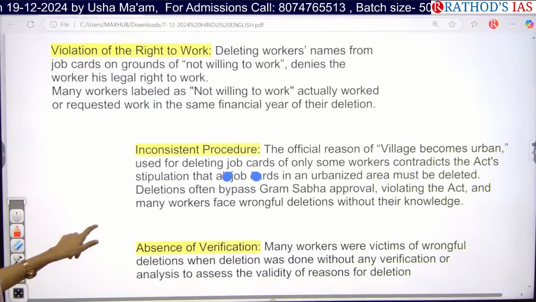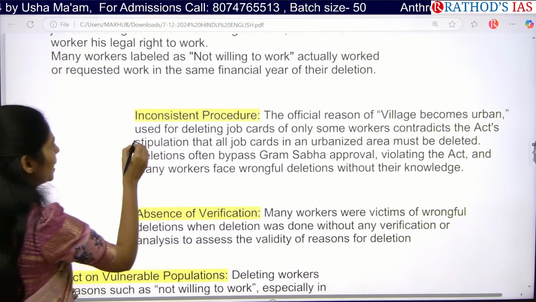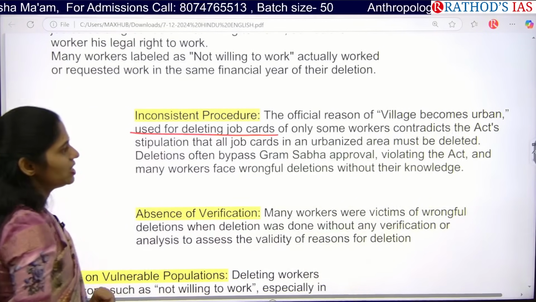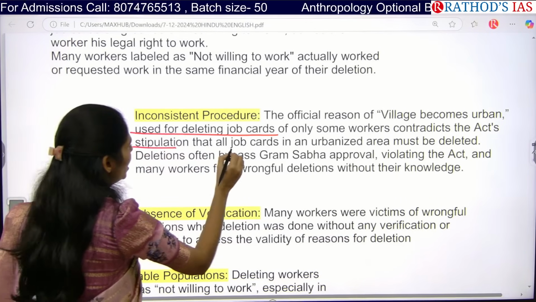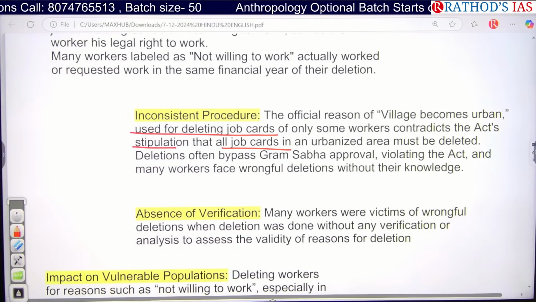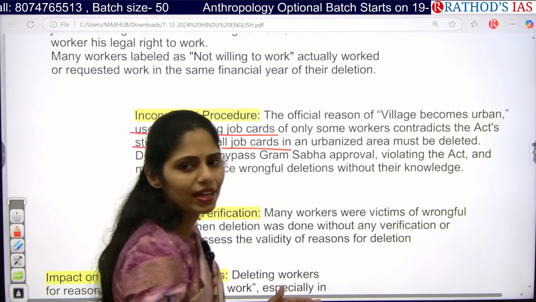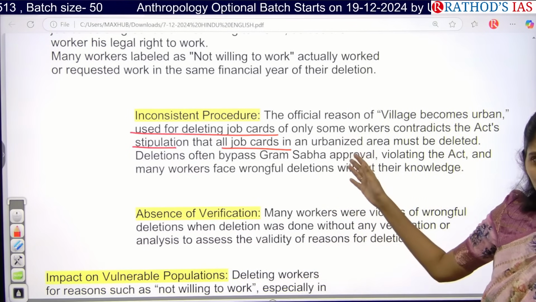The next one is inconsistent procedure. The official reason of a village becoming urban is used for deleting job cards of only some workers, which contradicts the Act's stipulation that all job cards in an urbanized area must be deleted. Whenever we convert small gram panchayats into a municipal area and delete the cards, is it a problem of the people?